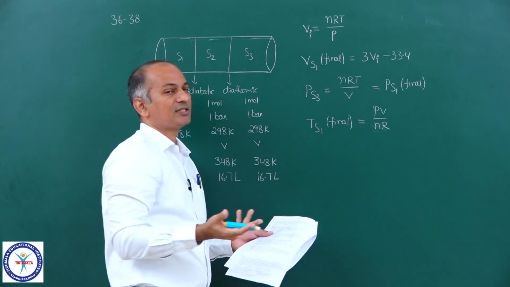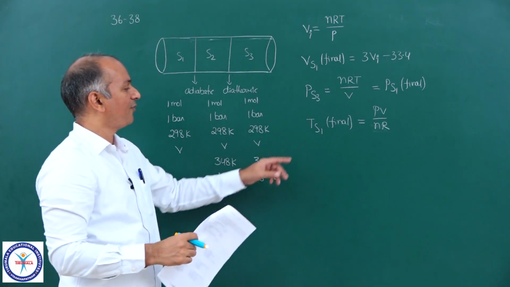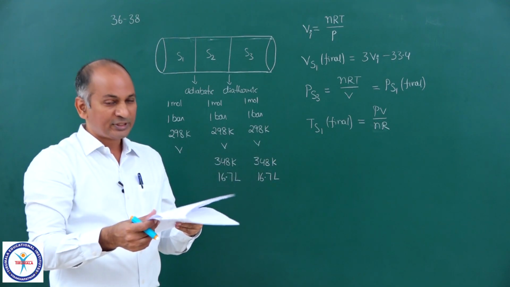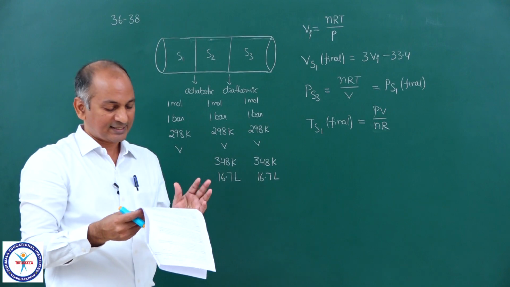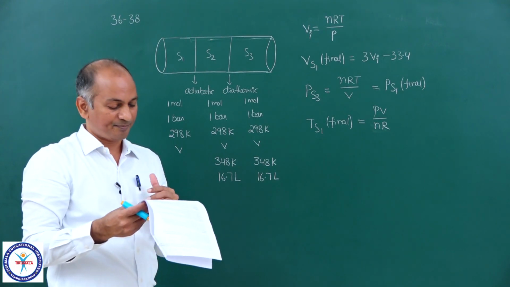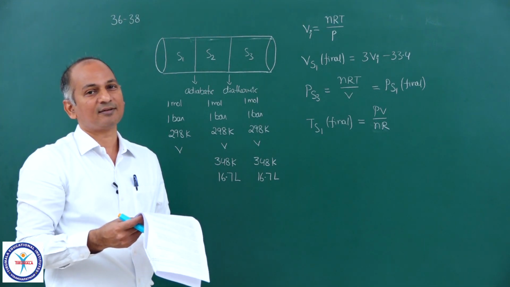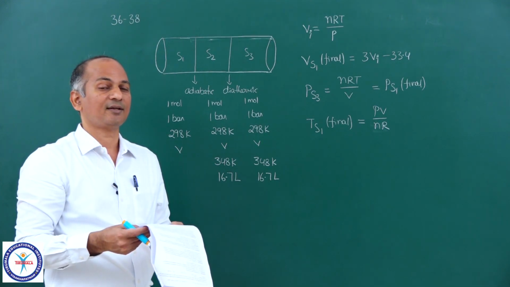So moles will not change, system is closed. So you will get the final temperature of section 1. So using this one, we will get the answer for 36th. Now come to 37th. He is asking delta S values for section 2 and section 3.